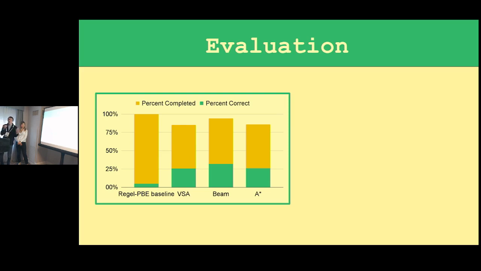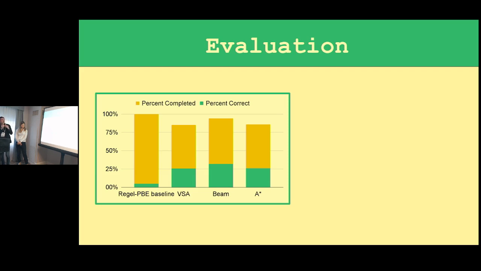But for our domain, this doesn't work out so great because the simplest one will be overly general. And so the green bar at the bottom that's very small represents how often that matched the ground truth regular expression, which was less than 5% of the time. On the other hand, with our pragmatic ranking function, we're able to find the ground truth correct regex over a third of the time.